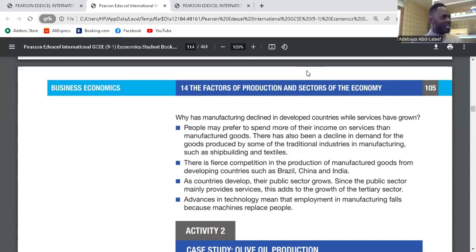People will prefer to spend more of their income on services than manufactured goods. So the world is changing. People think more about services than buying goods. They want to deal with retail. They want to get things online. So things start changing. People spend more on exploring the world. People spend more on banking rather than on goods alone. That has reduced consumption in the manufacturing sector. When consumption in the manufacturing sector reduces, businesses in the manufacturing sector would also reduce because they are not selling as they used to sell. Do you get the point?